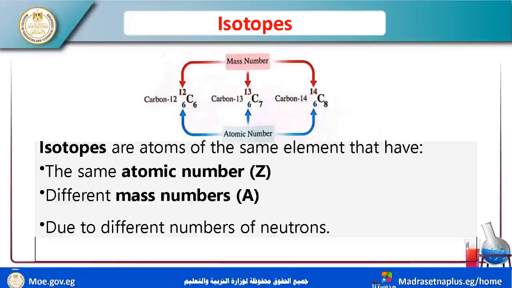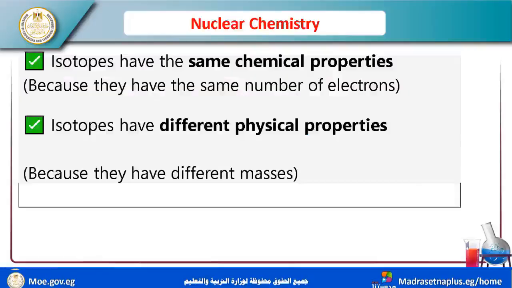Isotopes have the same chemical properties. Why? Because they have the same number of electrons. Isotopes have different physical properties, because they have different masses.